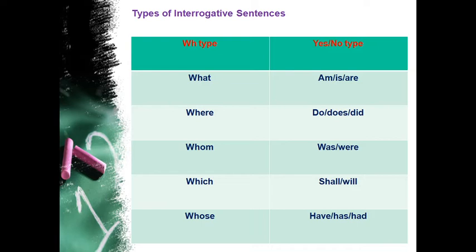Now there are two kinds of interrogative sentences. One is the WH type question, another one is the yes/no type question. The WH type question starts with a WH word, for example, what, where, whom, which, whose, how, when, and so on. The yes/no type question is answered with yes or no. It starts with a helping verb: am, is, are, do, does, did, was, were, shall, will, have, has, had, or other modal auxiliary verbs.